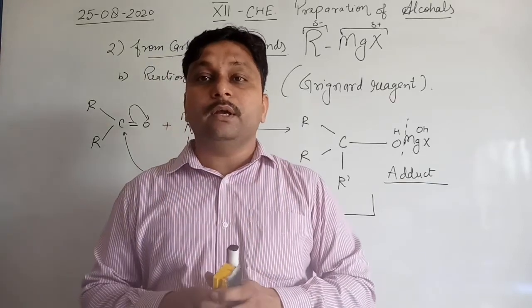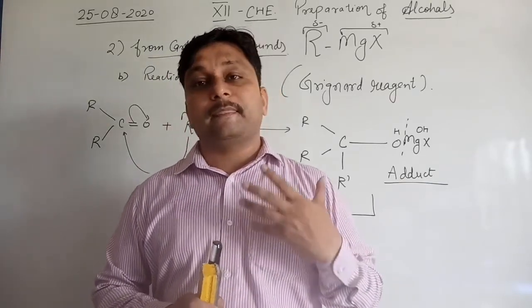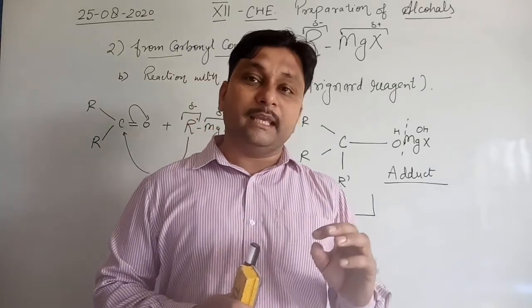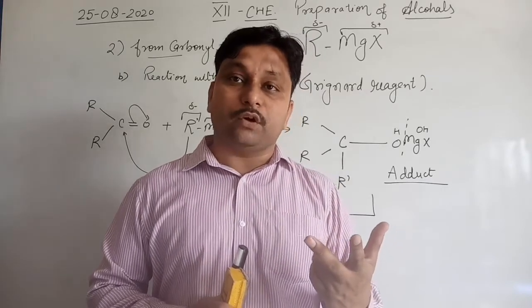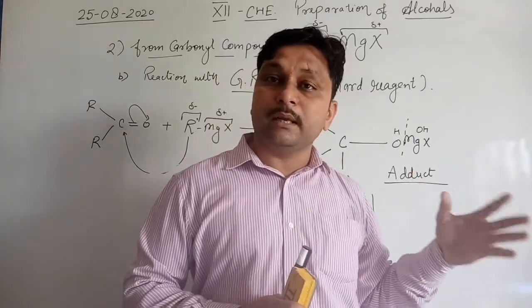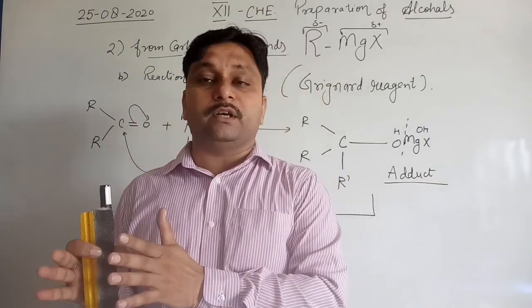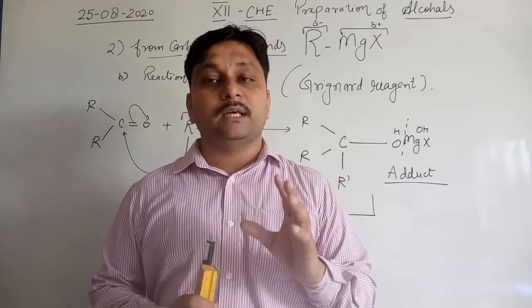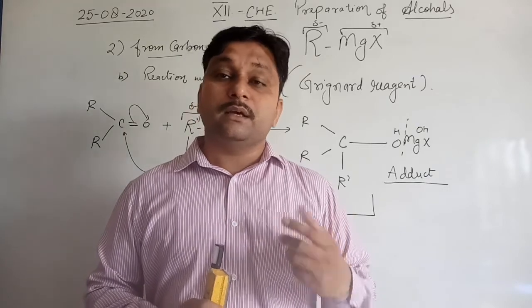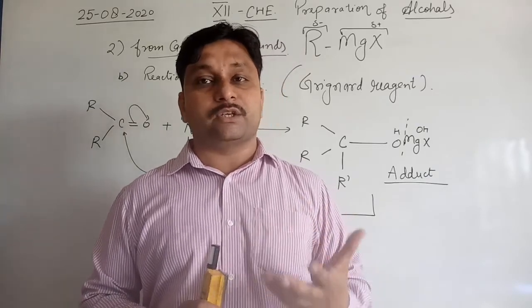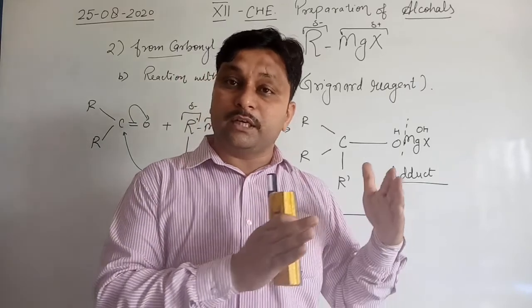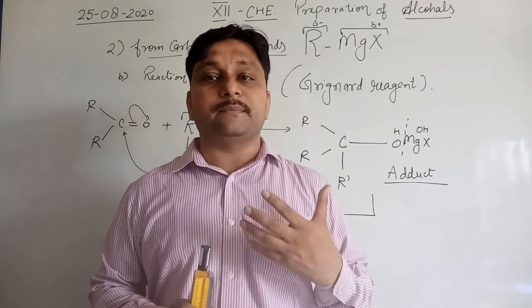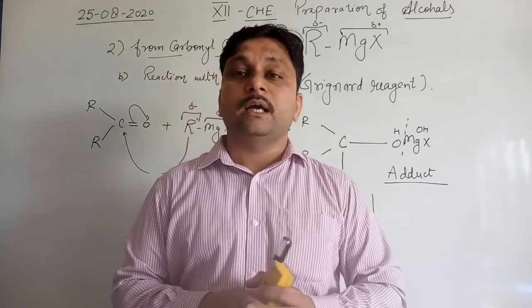So this is the part of preparation of alcohols. We can say there are only two methods. First, from alkene. Alkene also has two different methods for the formation of alcohols: first, by the Markovnikov rule when reacting with H2SO4, and second, anti-Markovnikov, that is hydroboration oxidation. Second, from carbonyl compounds. There are again two different types: one is reaction with Grignard and the second is reduction. So when it undergoes reduction it forms different types of alcohols, and when it reacts with Grignard it also forms different types of alcohols.